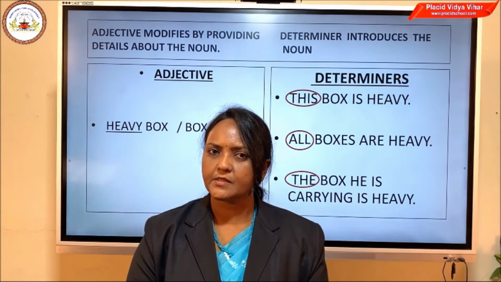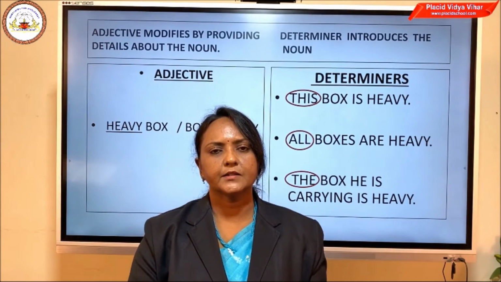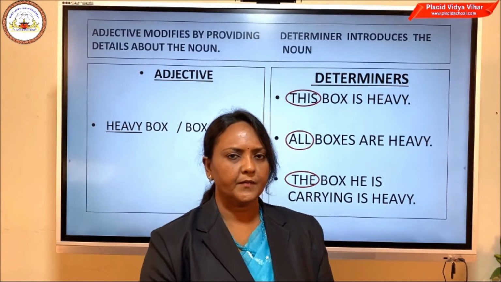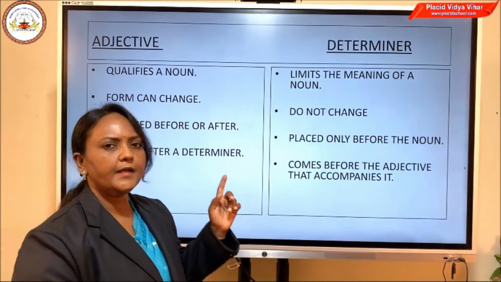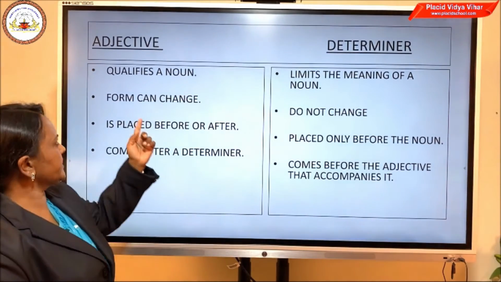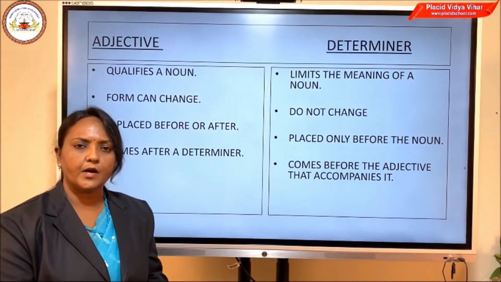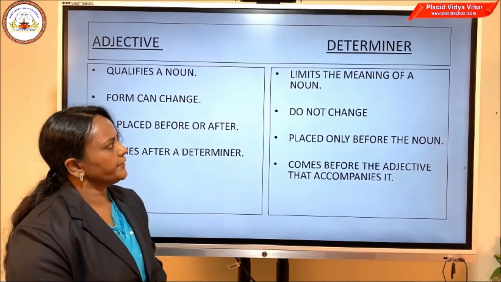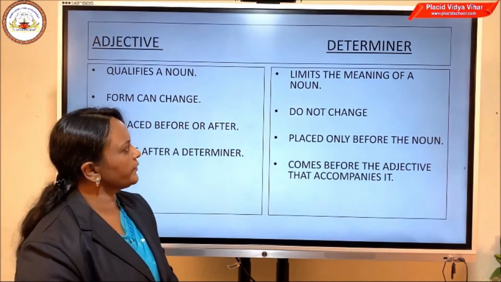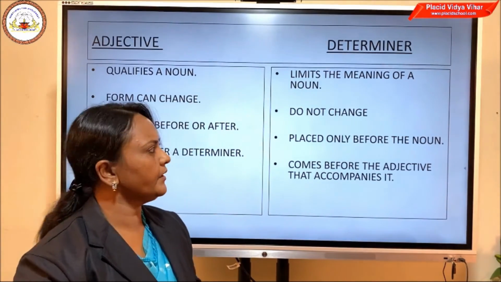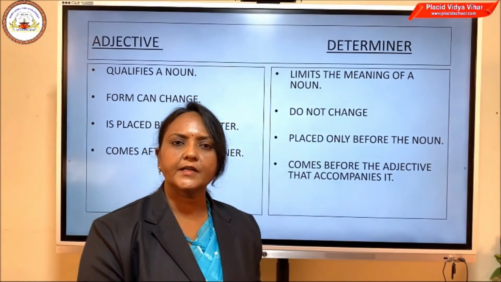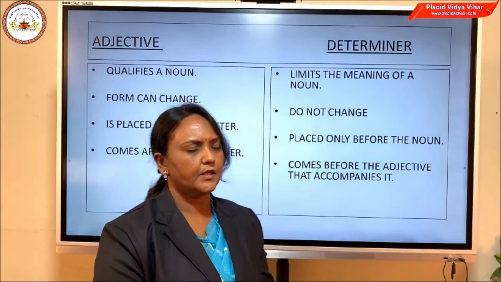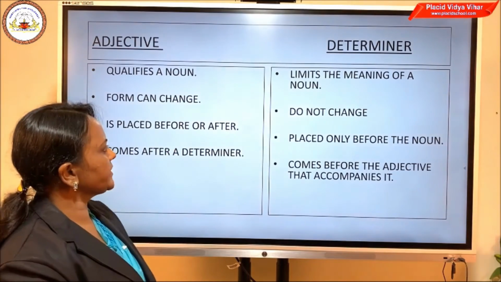Then we need to understand what are the differences between an adjective and a determiner. So let us see that. An adjective, as we have already discussed, qualifies a noun. How does it qualify? By giving extra information. The first point under the heading determiner, you can see it limits the meaning of a noun. This point we have already discussed in detail. So I hope you have understood that.